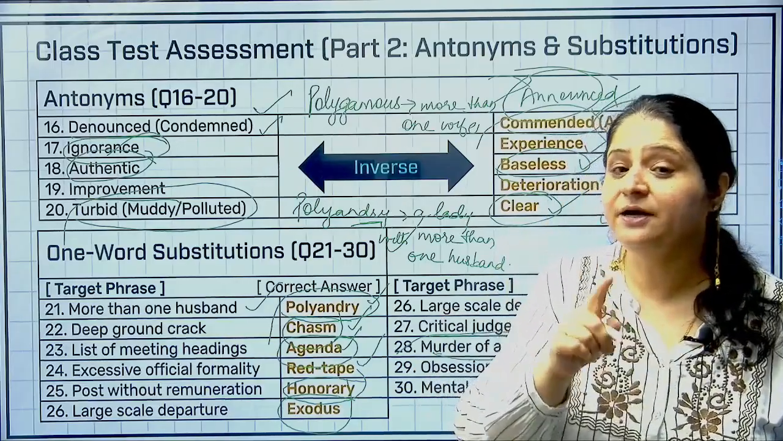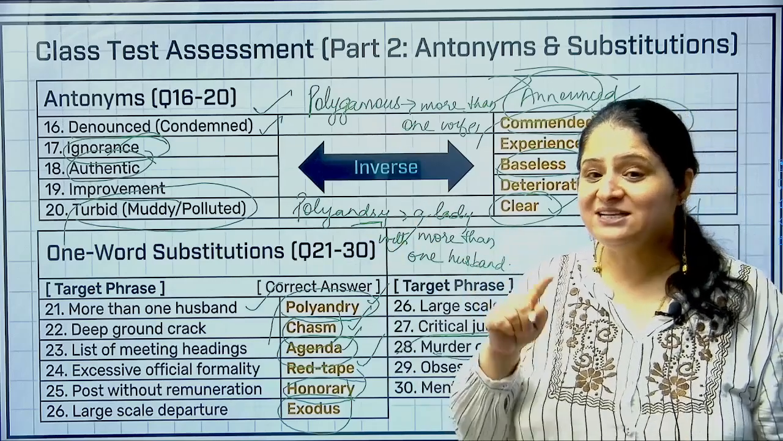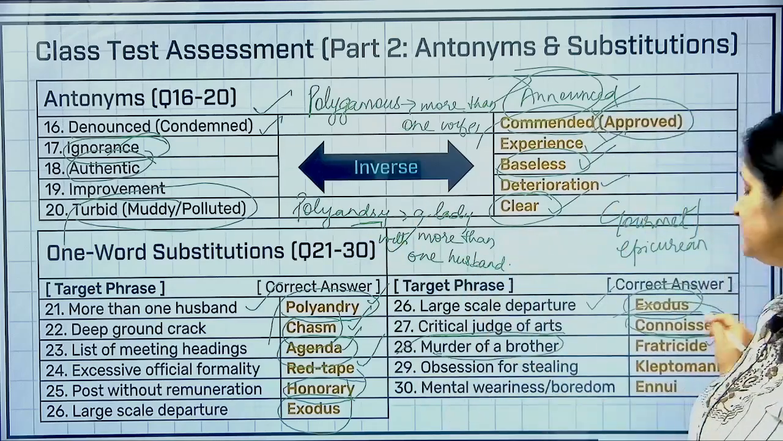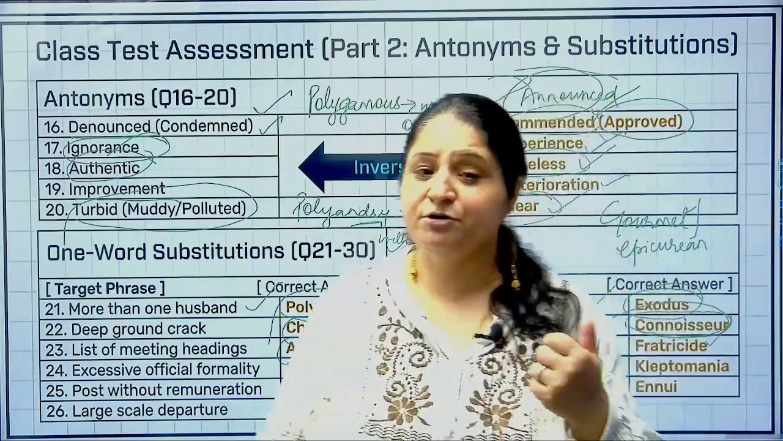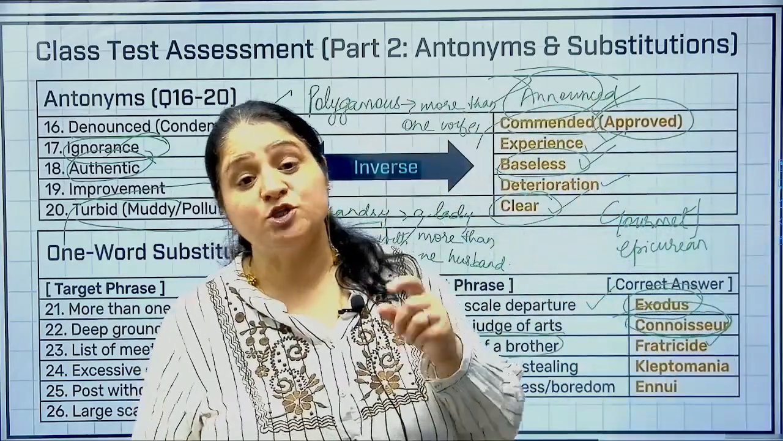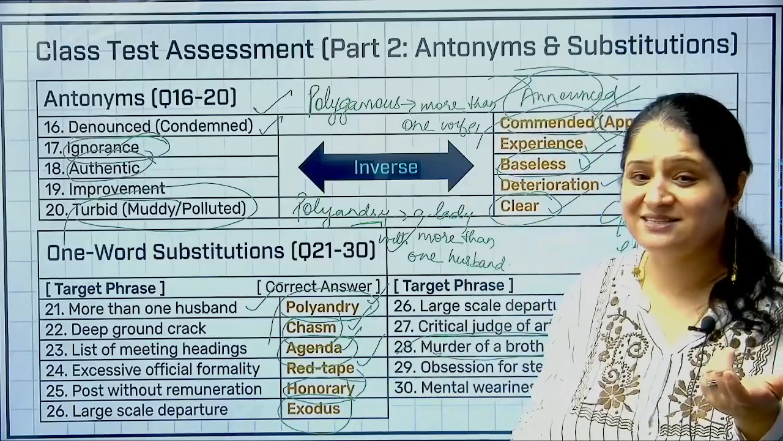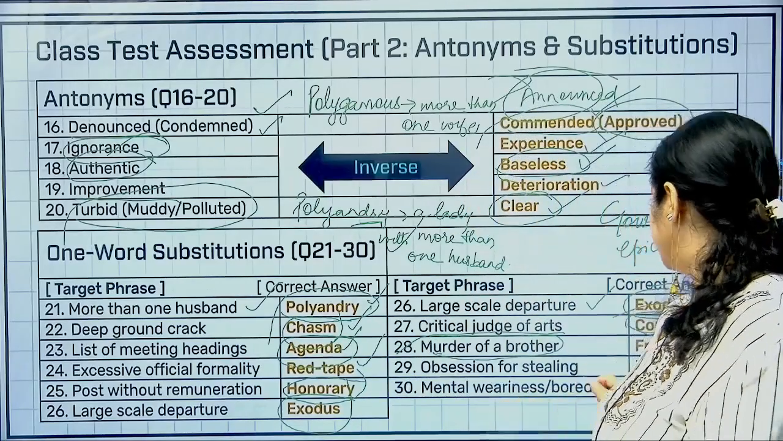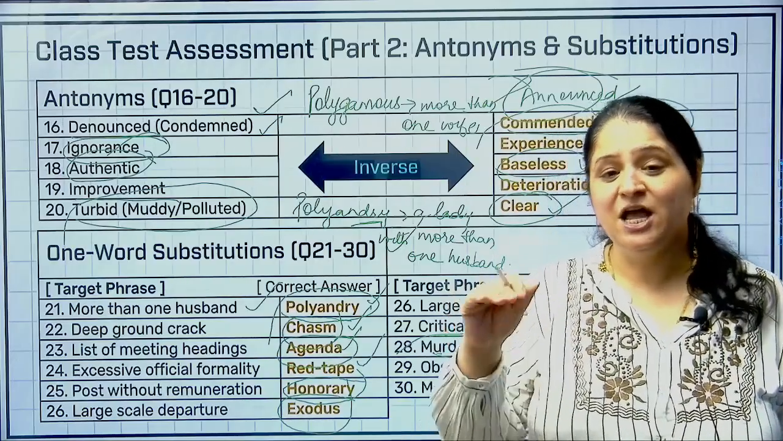Murder of one's brother, fraternity, liberty, equality, fraternity. Fraternity matlab brotherhood. So fratricide would be murder of one's brother. Matricide would be murder of one's mother. Patricide would be murder of one's father, right? Sororicide would be murder of one's sister. Insecticide would be murder of insects. Making sense? चलिए जी, obsession with stealing अभी हमने किया था, klepto has something to do with stealing, so obsession